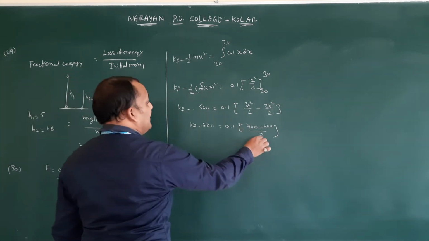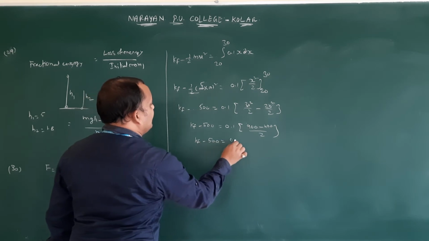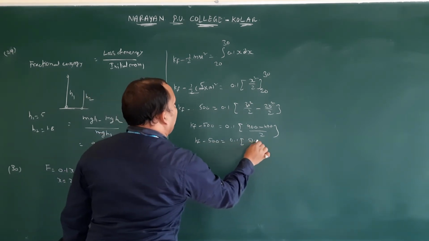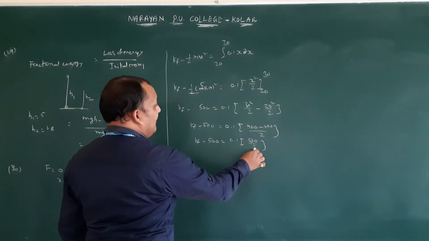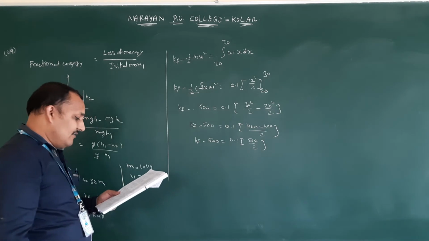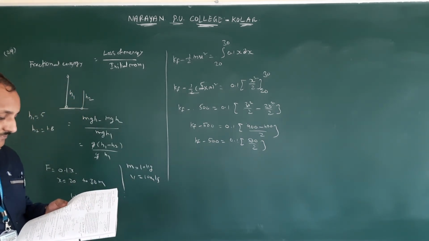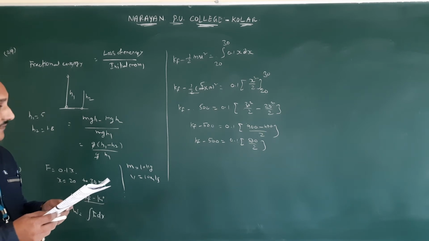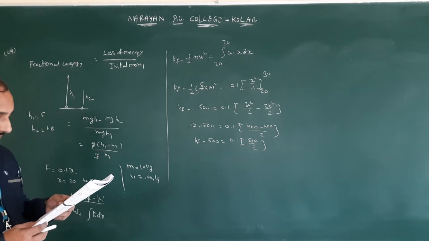So 500 by 2. Kf minus 500 is equal to 0.1 into 500 by 2, so 50 by 2 means 25. So 500 plus 25, 525. Isn't it? 525 only. So 30 square, 20 square.